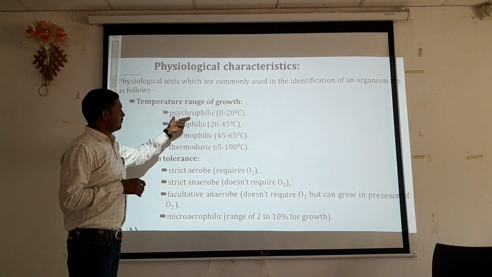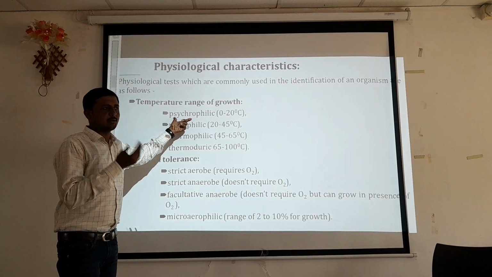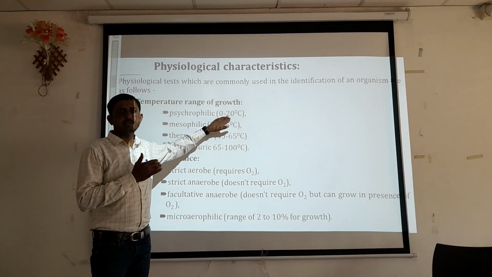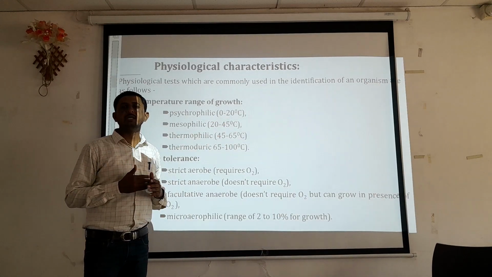The first group of microorganisms are those which grow optimally at a temperature range from 0 to 20 degrees Celsius.